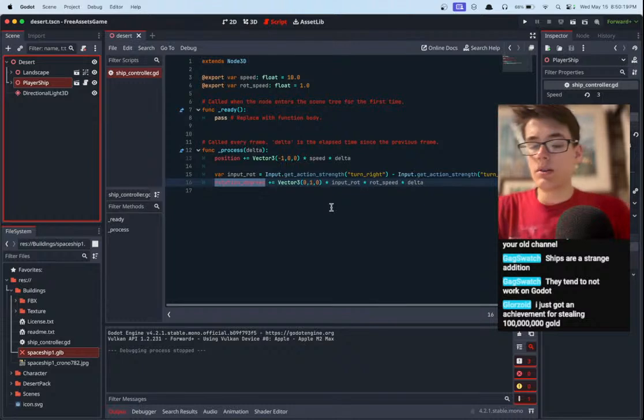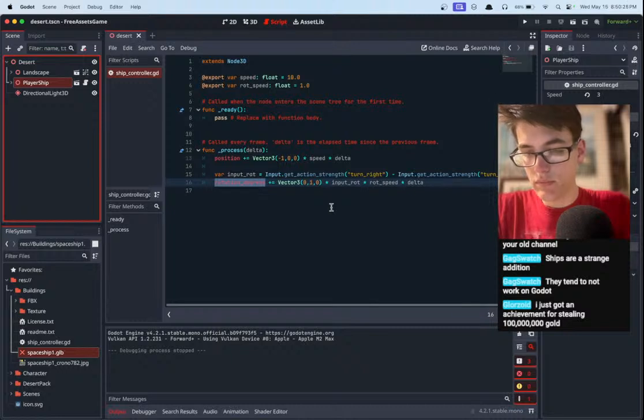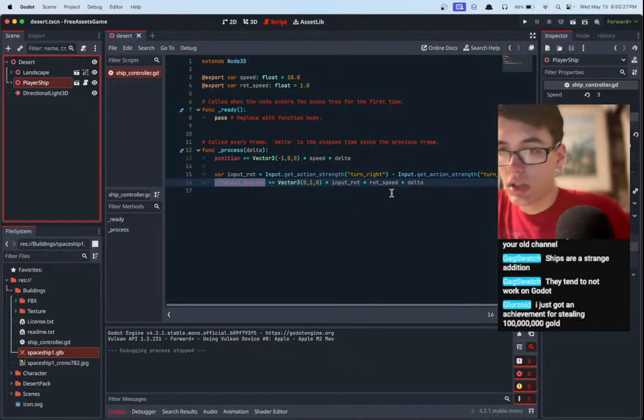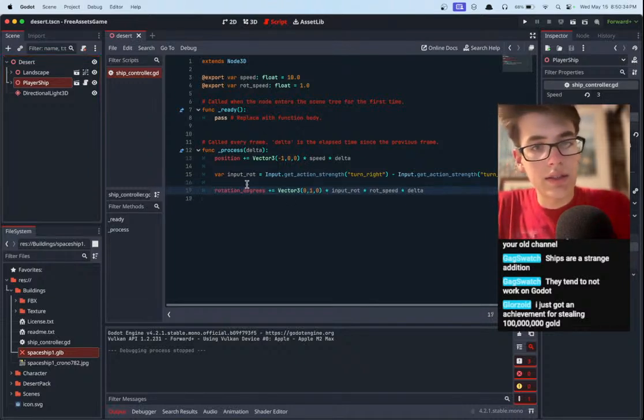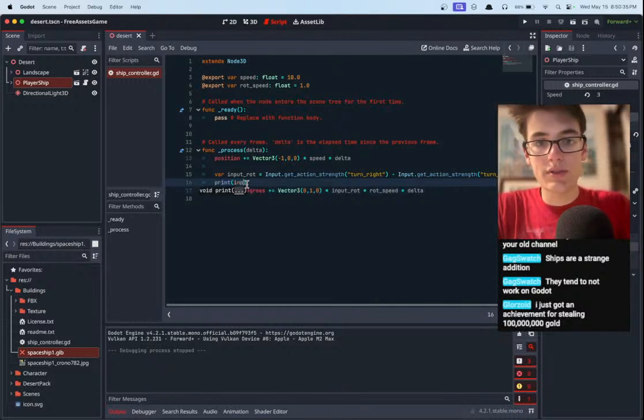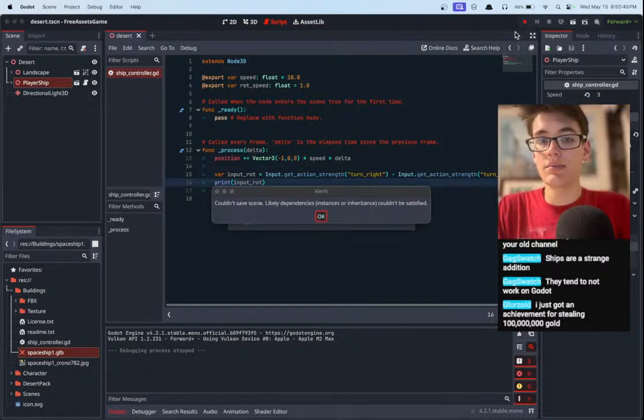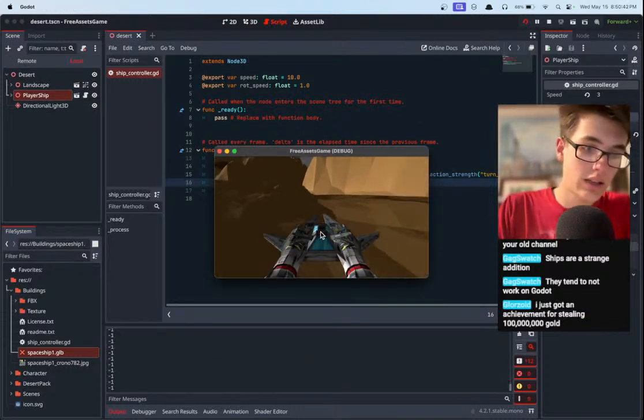Okay, so we are having a situation where the rotation is not rotating. And in tough situations such as these, of course, the solution is always to print out more stuff. So let's print out the input rotation and see if we're actually getting anything.